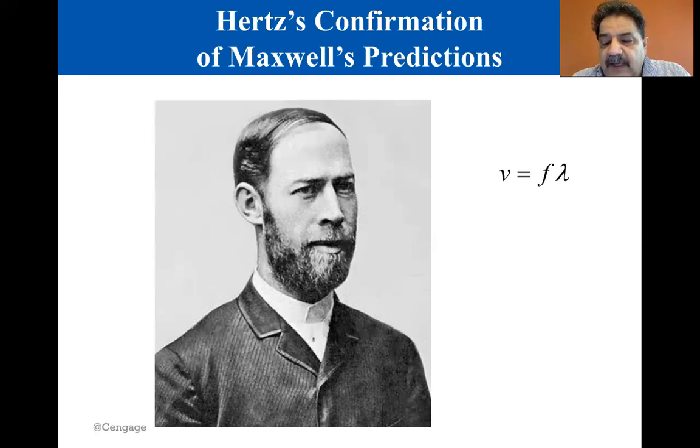He found that v was close to 3 times 10 to the 8 meters per second, the known speed of visible light. Hertz's experiments provided the first evidence in support of Maxwell's theory. So this ends the section on Maxwell and Hertz. The next section we will discuss is section 2.10, the production of E&M waves by an antenna.